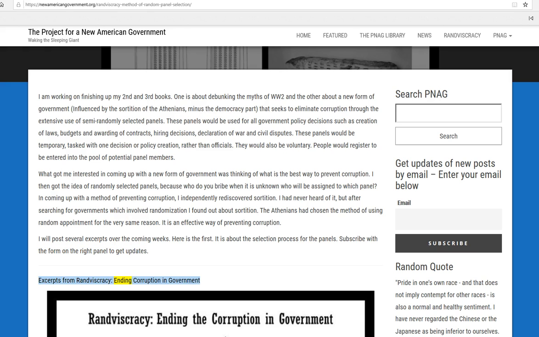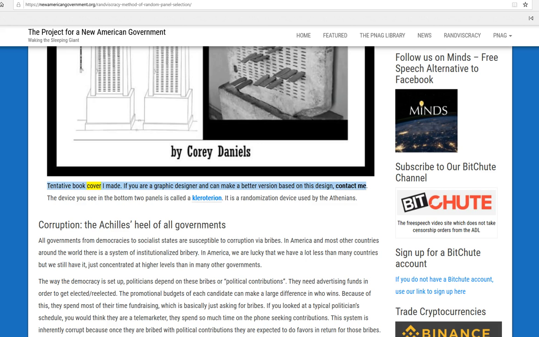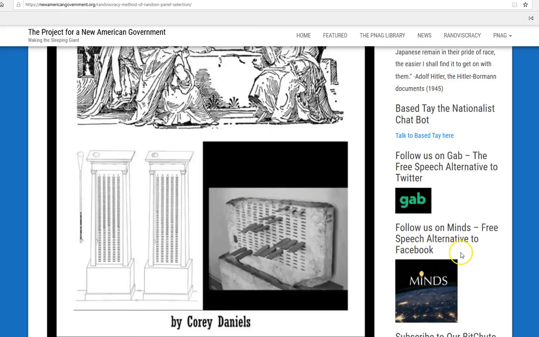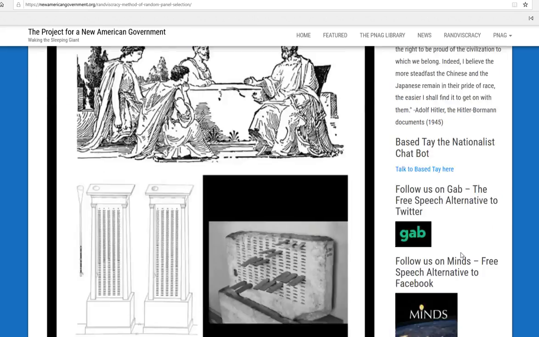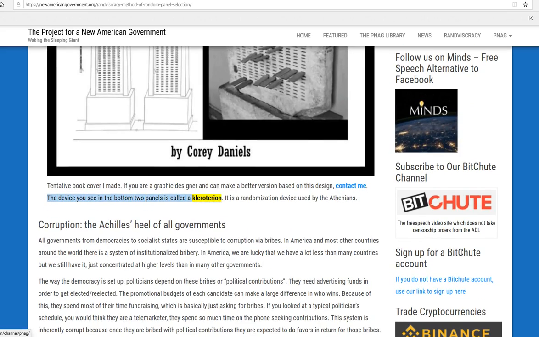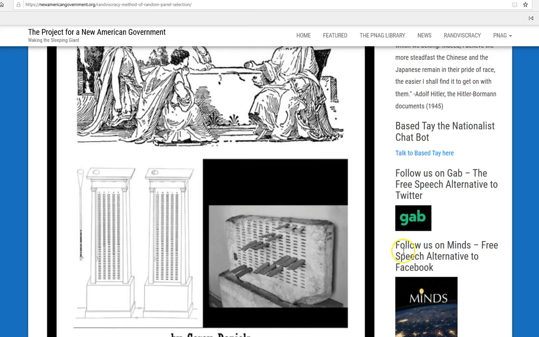Excerpts from Randviscracy, Ending Corruption in Government. Tentative book cover I made. If you are a graphic designer and can make a better version based on this design, contact me. The device you see in the bottom two panels is called a colroterion. It is a randomization device used by the Athenians.